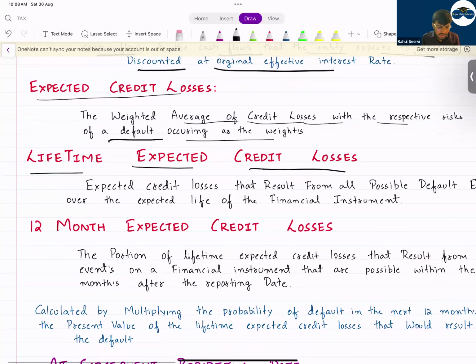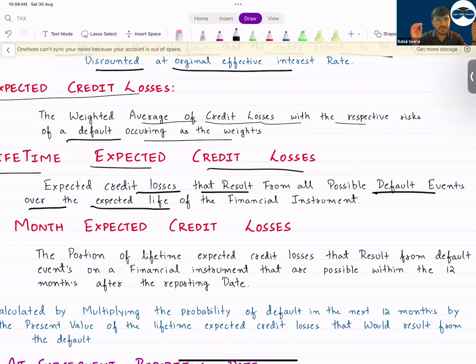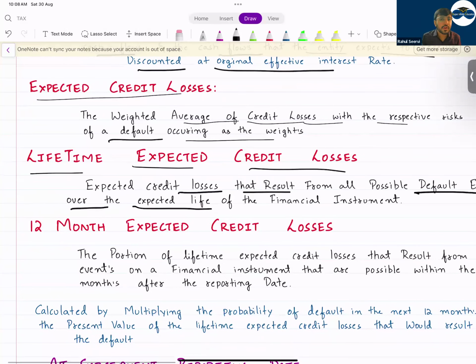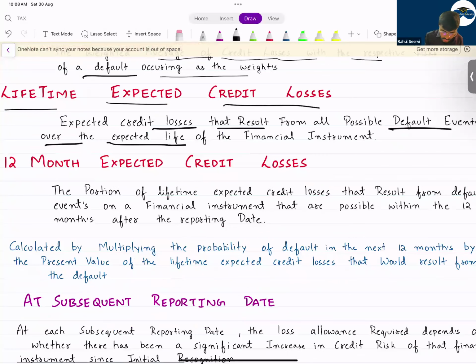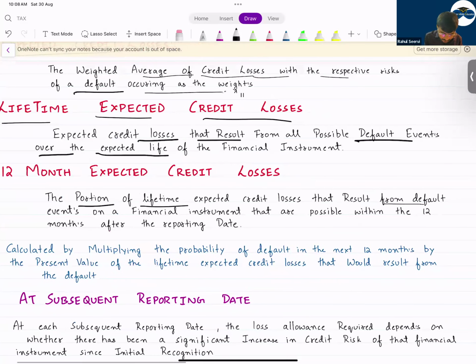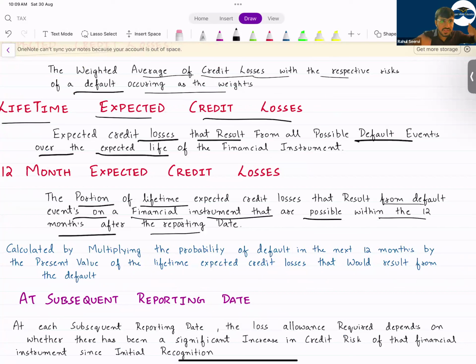Lifetime expected credit loss. So now what does lifetime expected credit loss mean? Expected credit loss that results from all possible default events over the expected life of the financial instrument till maturity. Whatever is your lifetime loss, consider it. Once you calculate the value of the losses which will happen throughout the asset, that will be known as lifetime loss. But what is 12 months expected credit loss, sir? The portion of lifetime expected credit loss that results from default events on a financial instrument that are possible within 12 months. That means what is the loss in the coming 12 months? If it's a lifetime loss, that means what is the loss for the